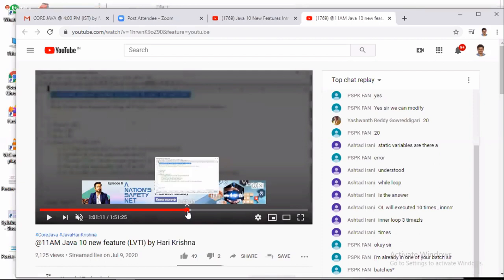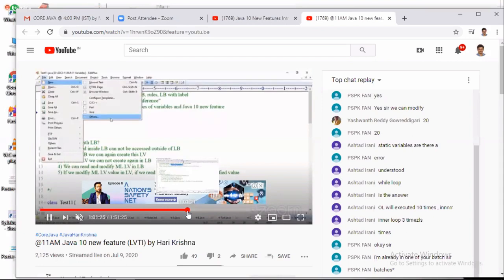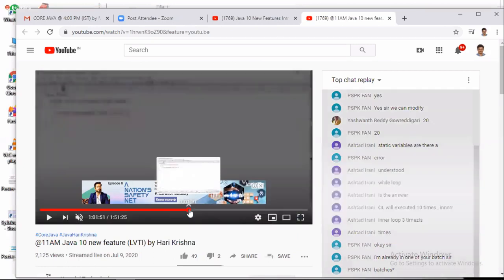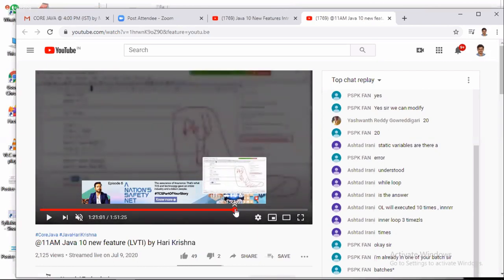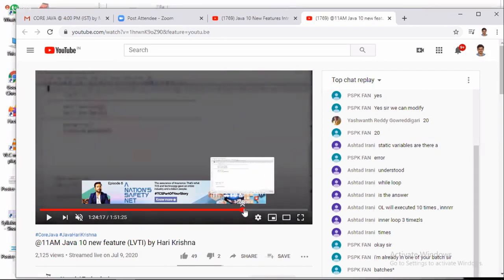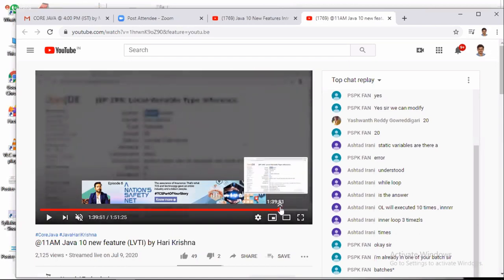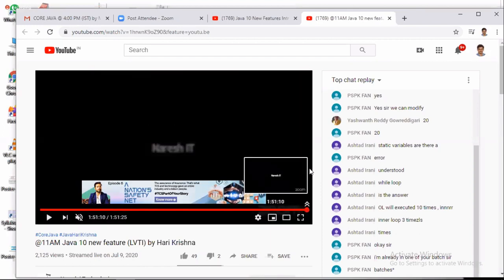That is local variable type inference. Yeah, all these details are there.